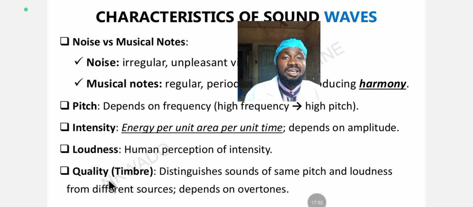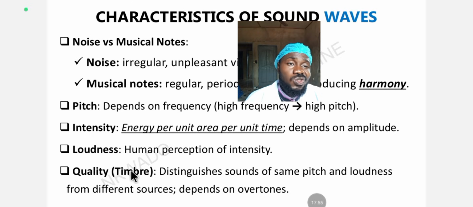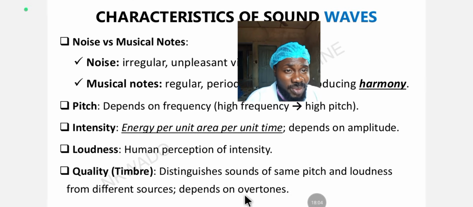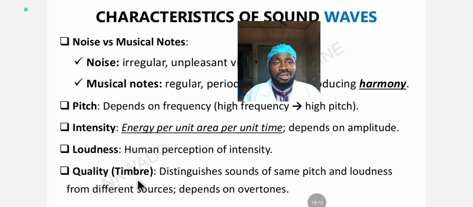Then let's look at quality, also known as timbre, or sound quality. It distinguishes sounds of the same pitch and loudness from other sources, depending on overtones. So the quality of sound helps you distinguish between sounds. Is this sound from this object? So the quality of sound helps you distinguish.